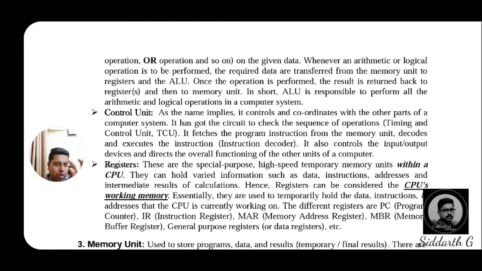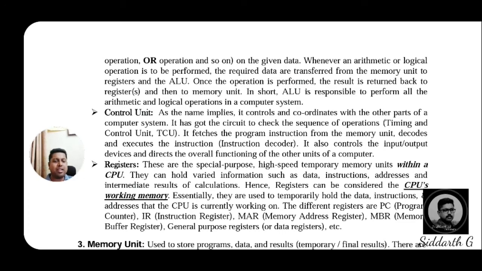And coming to one more small unit, that is the register. Within the CPU, these registers will be present. These are special purpose high speed temporary memory. It is temporary memory, but high speed, within the CPU.